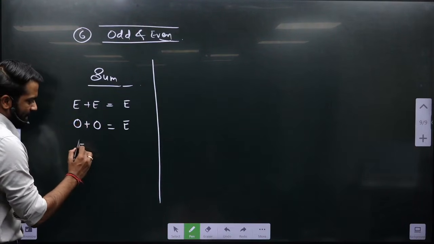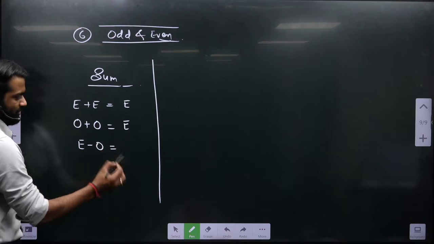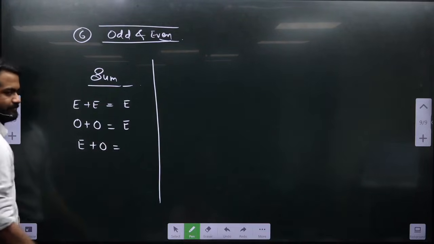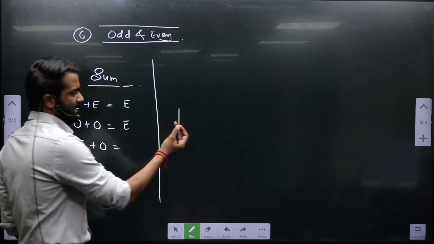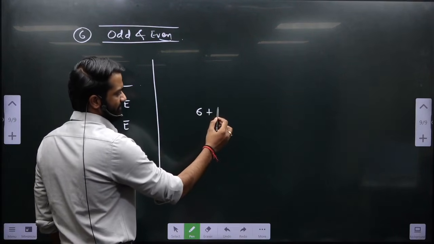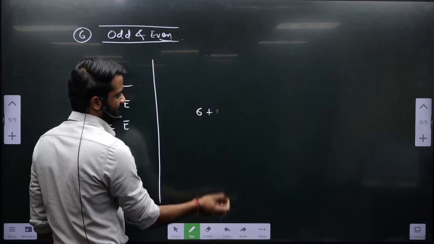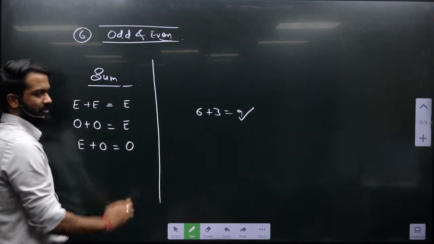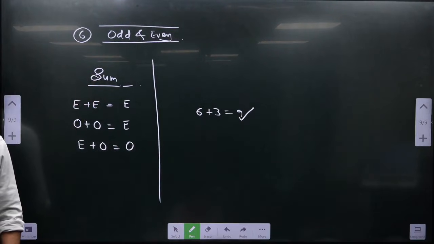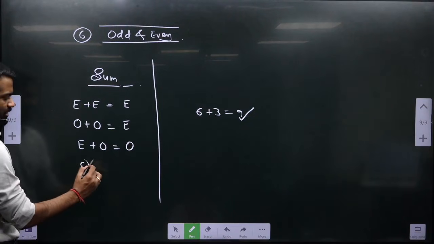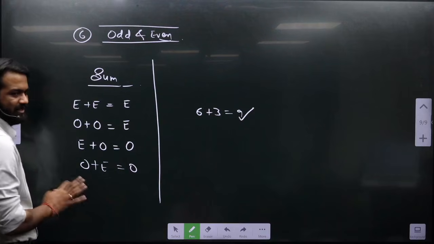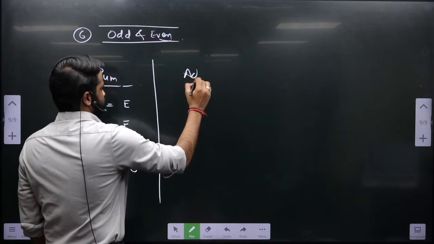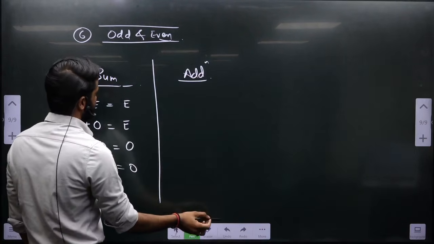Then even plus odd, take examples, any even number, let's say 6, plus any odd number, let's say 3, this is 9. So since this is odd, this will be odd. Did you understand till here? Okay. Similarly, odd plus even will be odd, hardly matters. Now, addition is done.